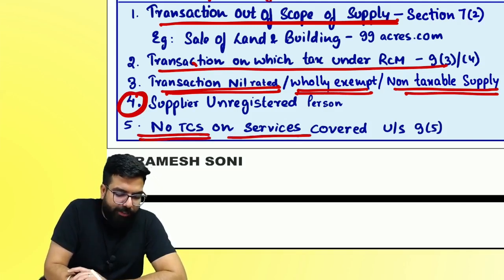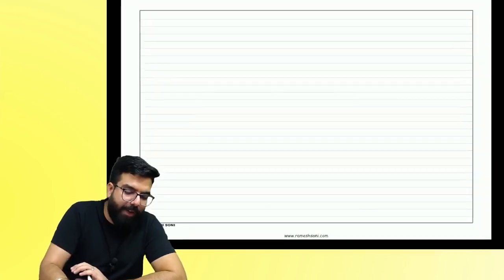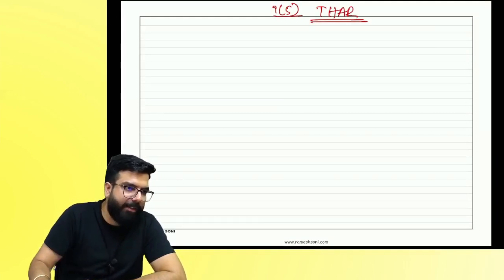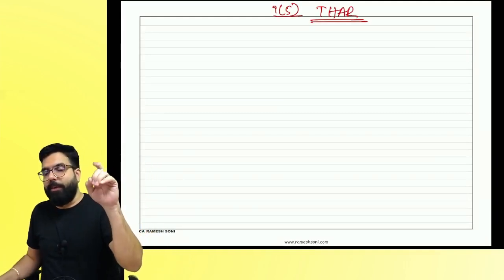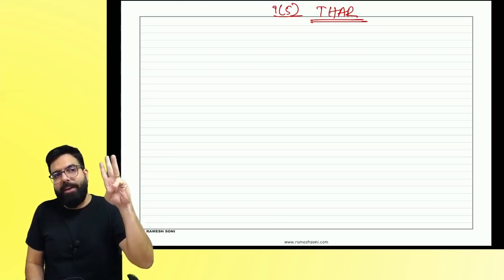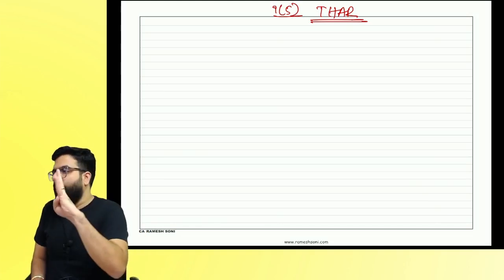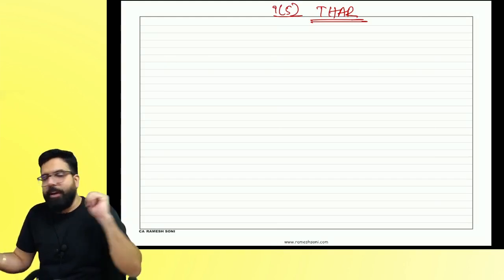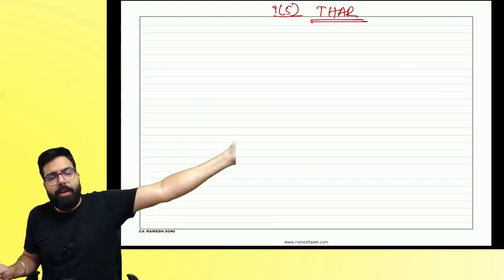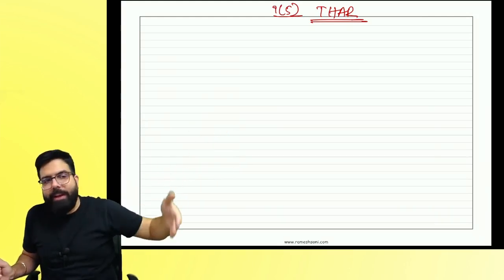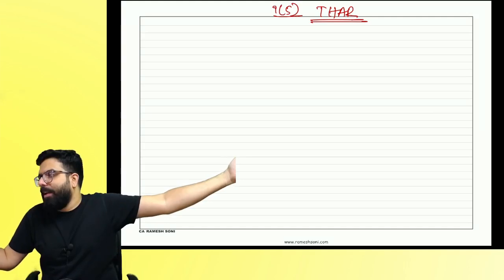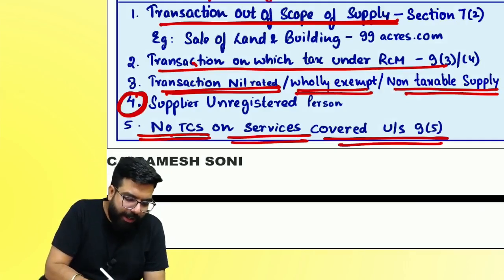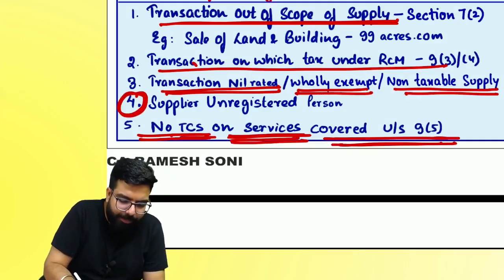No TCS on services covered under Section 9(5). You remember 9(5)? What are the 9(5) services? Transportation services, housekeeping service, accommodation, and restaurant. If the supplier is not registered, anyway, the e-commerce operator only has to pay the GST. Yes or no? When the e-commerce operator only will pay, then TCS will not be deducted for the supplier. Are we clear, everyone? No TCS on services covered under Section 9(5).